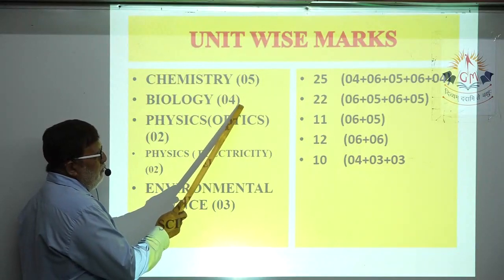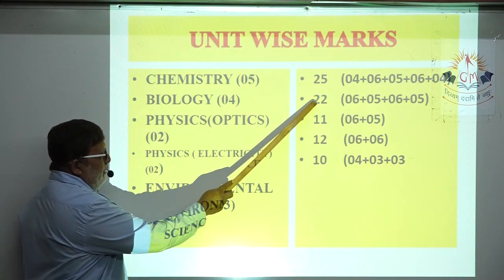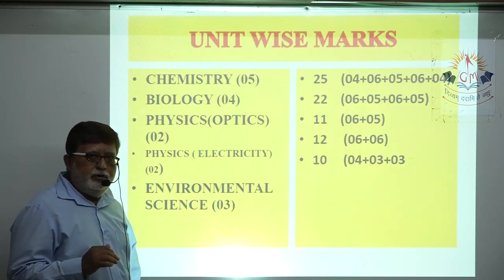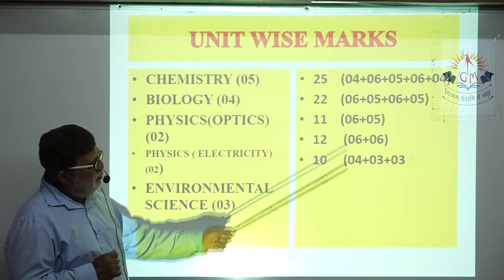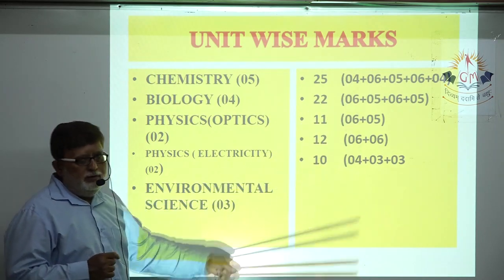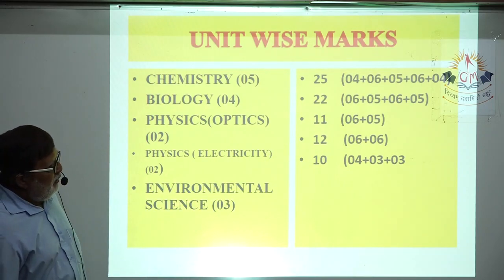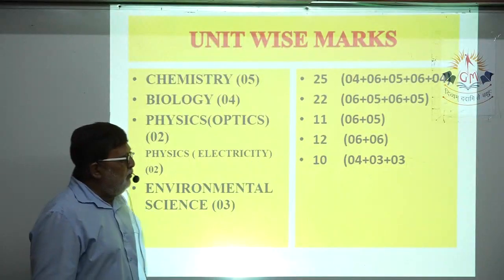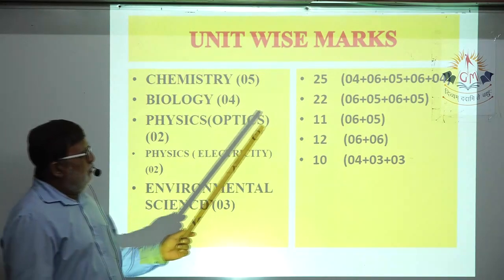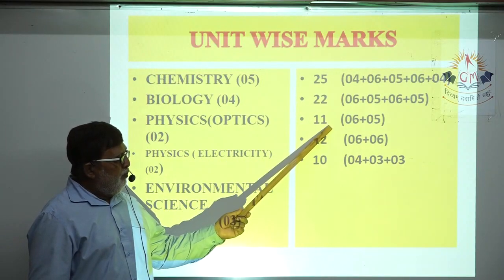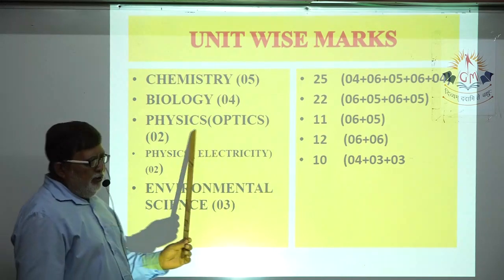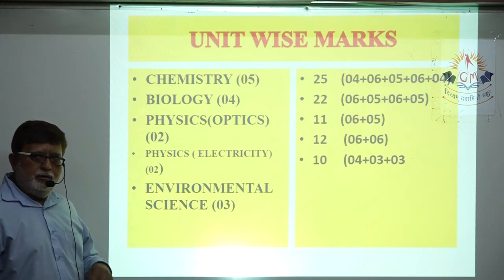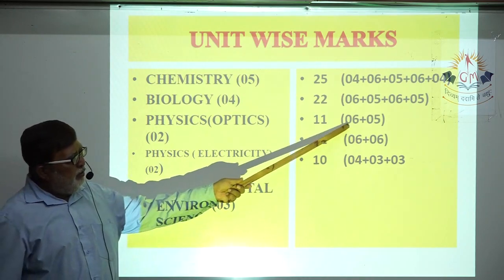Biology consists of 4 chapters, which carry the weightage of 22 marks as per your paper style. In biology, I have written chapter wise weightage of marks in brackets. Chapter 6 is 6 marks, then 7, 8 and 9. Physics, I have divided into 2 parts. Optics, that is chapter number 10 and 11, 2 chapters consisting of 11 marks.